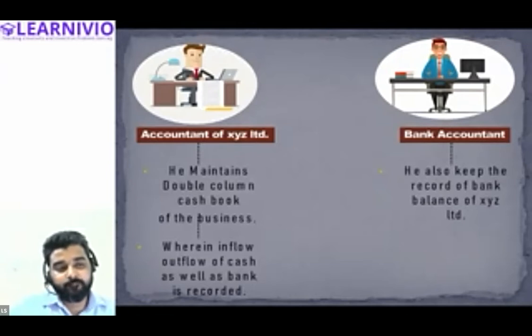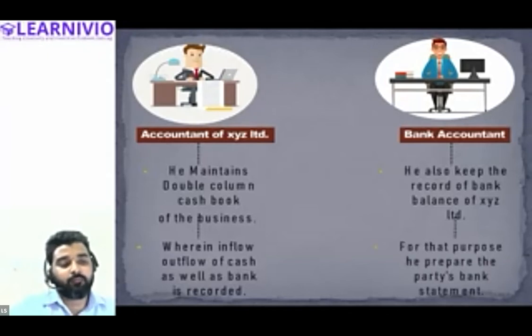Is that right, Samiksha? Yes. Okay. So the accountant also maintains the record, the banker also maintains the record, but the accountant maintains the double column cash book, and the banker maintains the record by preparing the bank statement.